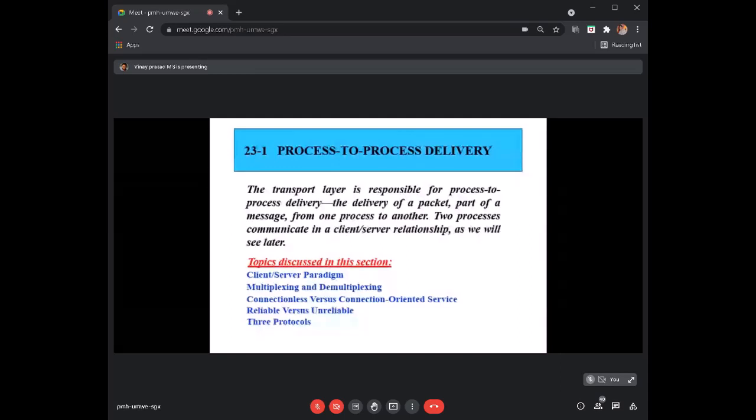So what do you mean by client server? One will always be a requester. The server is the responder. Okay, so the client will request and the server will respond. So what do you mean by these two words I am talking about? What do you mean by client and what do you mean by server?